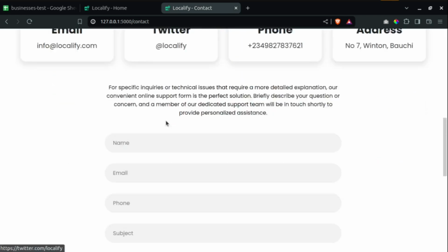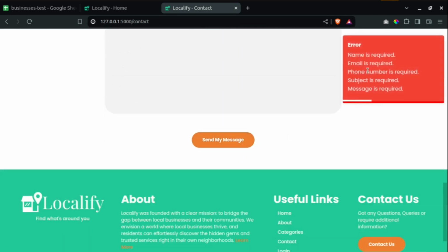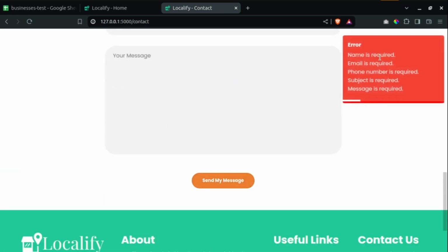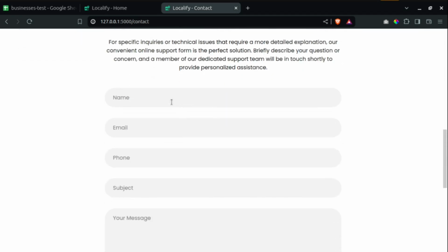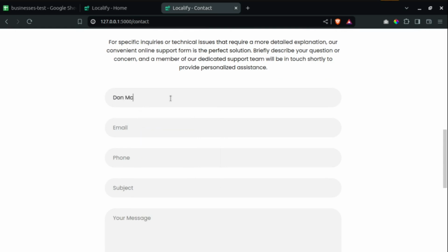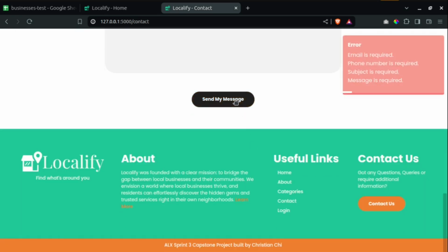Now this contact form, if you try to send any message, you can see it will show you some errors because you have not filled all the required fields. So if I click on this, you can see name, email, phone number, then subject, and the message is required. If I come here and I fill only name, for example, Don McCarthy, and send, you can see it is no longer telling me that the name is required.